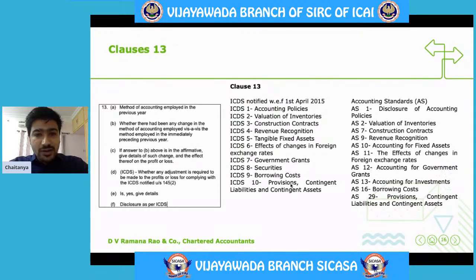They are mandated to follow Ind AS accounting standards, and there will be other companies who will be following accounting standards, and there will be other sets of businesses like individuals, partnership firms, and HUFs who will not be following any accounting standards because they are not required to follow any of them. So there will be 3 types of profit for comparable businesses.